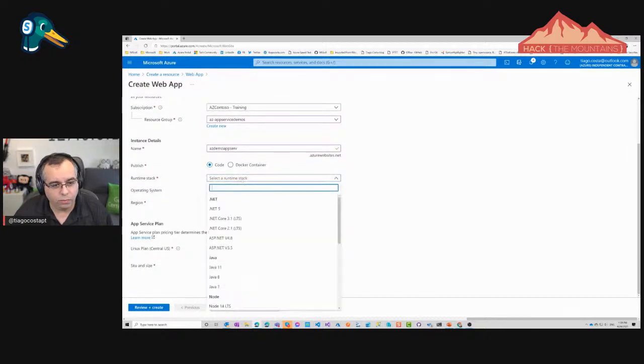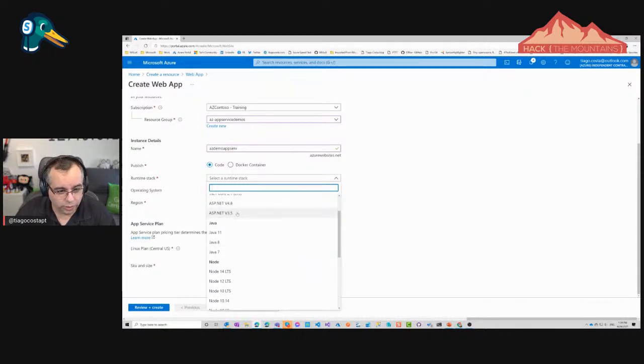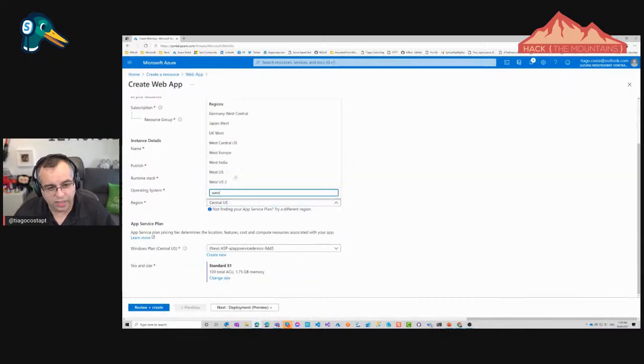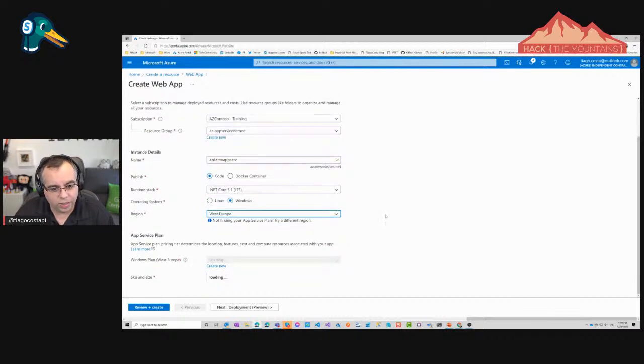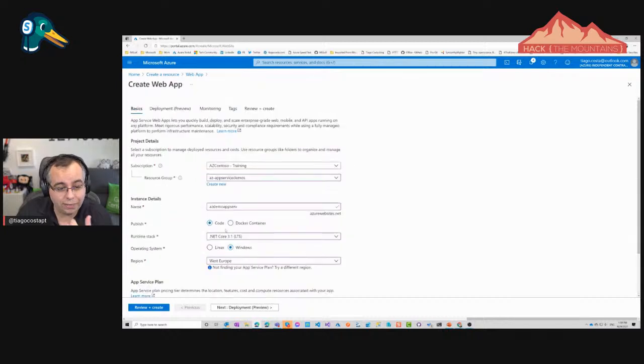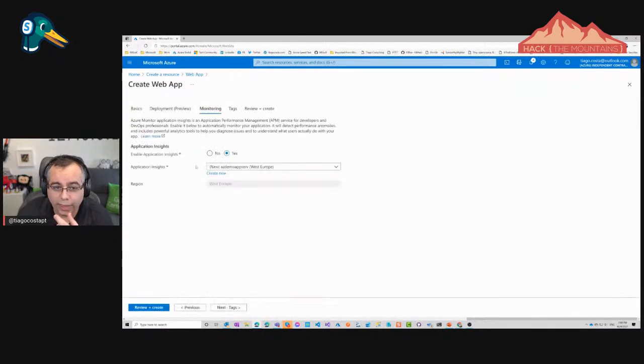Okay. And what is the runtime stack of this? And you see here, this supports .NET 5, .NET 3.1, the old ASP.NET, Java, Node, PHP, Python, Ruby. So see, all the ones that I told you about. I'll go for .NET 3.1. I'll go for Windows. I will just say, I want to deploy this in West Europe. And out of nowhere, the Windows plan. See this AZ demo ASP that we just created. And I'm like, yeah, sure, it's right over there that I want to do that.